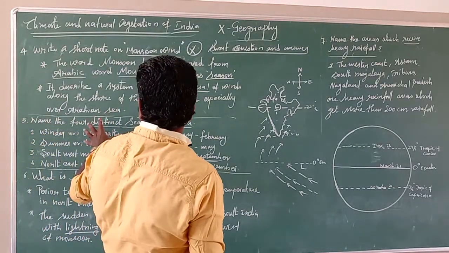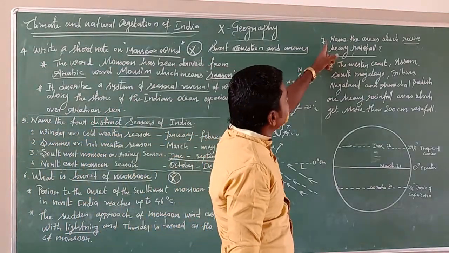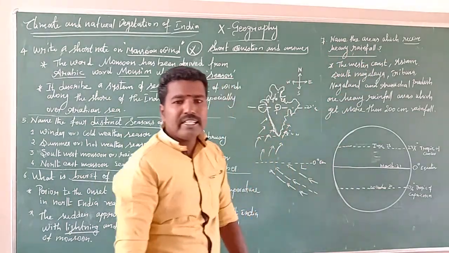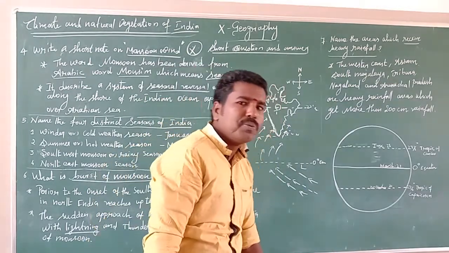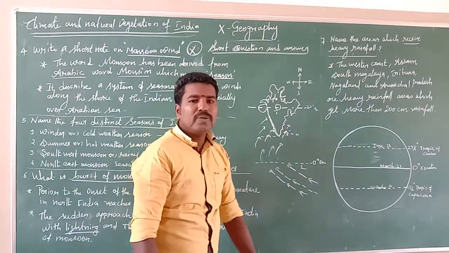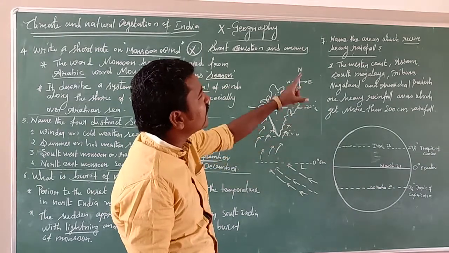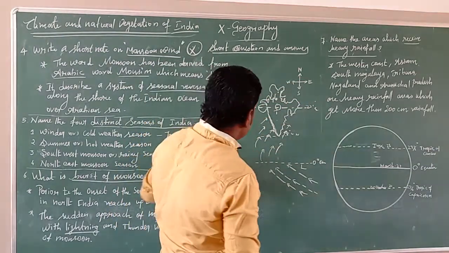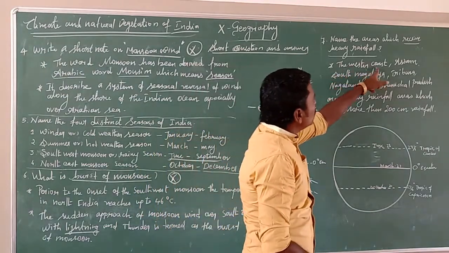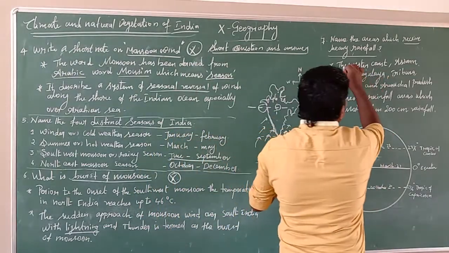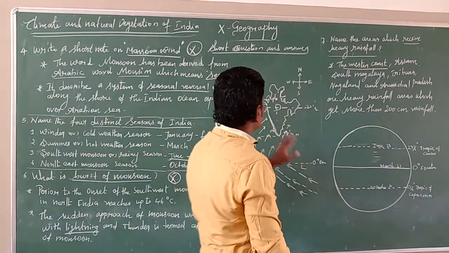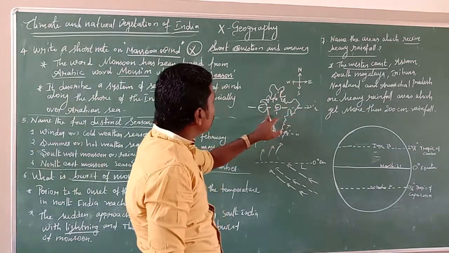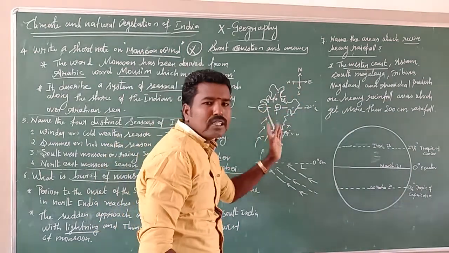So finally we come to the seventh question. Name the areas which receive heavy rainfall. India is the seventh largest country, with more than 29 states. Which states get heavy rainfall compared with all other states during the southwest monsoon? First we discuss the western coast area. India has two coasts, the west coast and the east coast. The west coast lies along the Western Ghats.